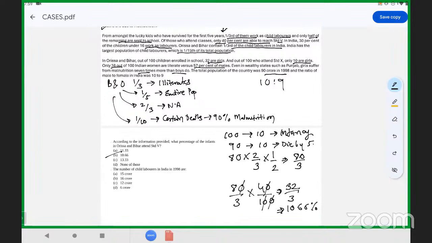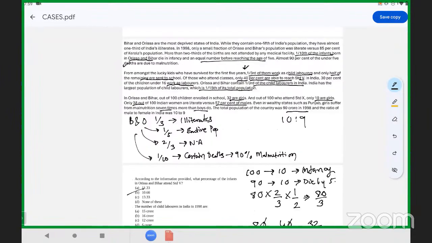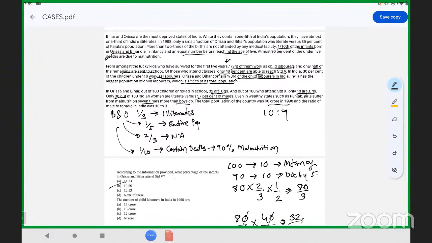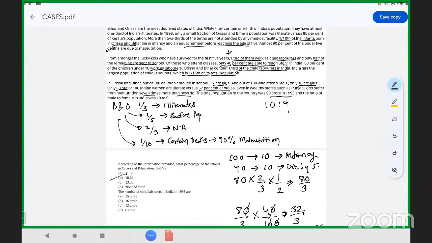So I will repeat this one again. From the first paragraph, focus on the third line of the paragraph. Out of 100, every 10 die in infancy. Again, similar 10 die by the age of 5. So out of 100, if 20 people are gone, we have only 80 left. Again, out of 80, only 2/3 are not child laborers, which makes the case that they have the opportunity to go to the school.